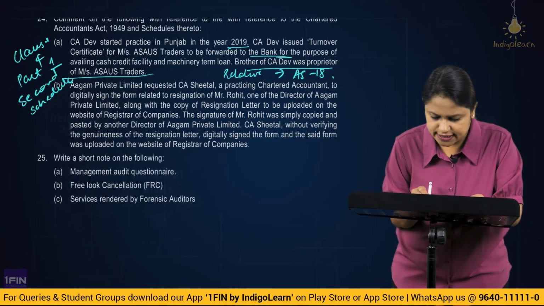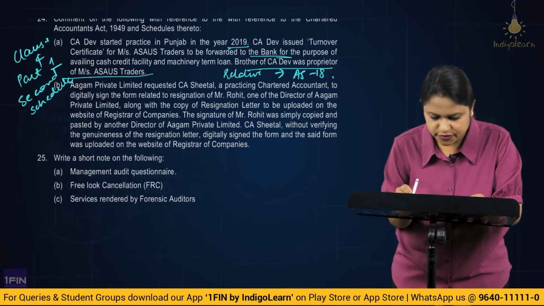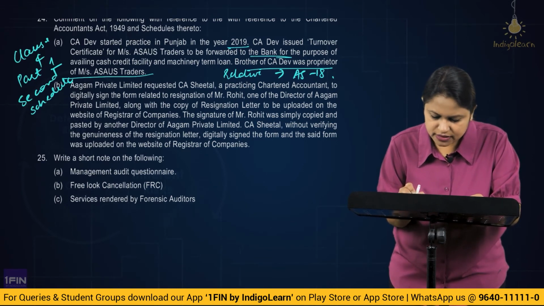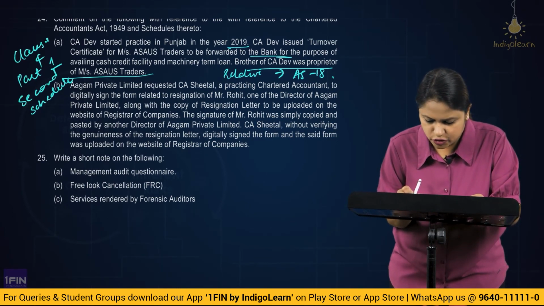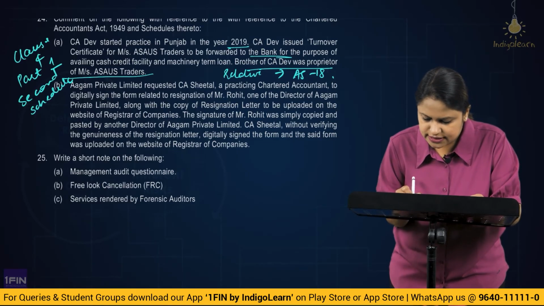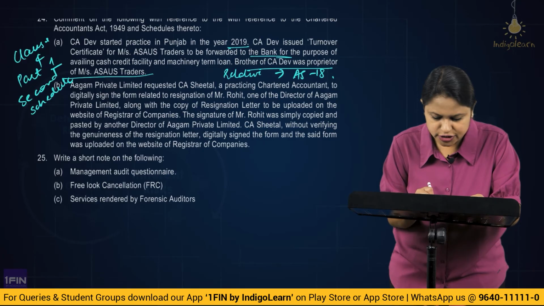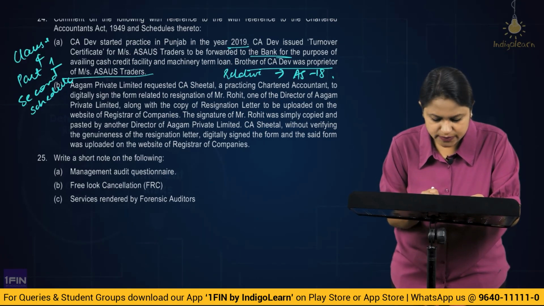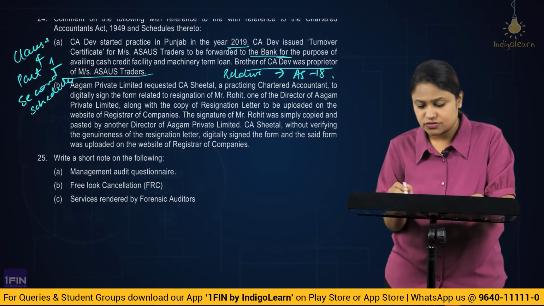Then next one, Agam Private Limited requested CA Sheetal, a practicing chartered accountant, to digitally sign the form related to resignation of Mr. Rohit, one of the directors of Agam Private Limited, along with the copy of resignation letter to be uploaded on the website of the Registrar of Companies. The signature of Mr. Rohit was simply copied and posted by another director of Agam Private Limited. CA Sheetal, without verifying the genuineness of the resignation letter, digitally signed the form, and the said form was uploaded on the website of the Registrar of Companies.